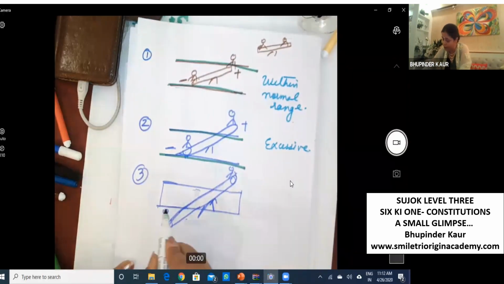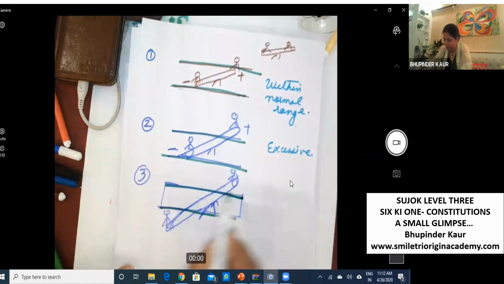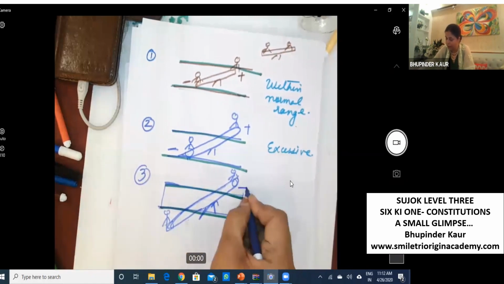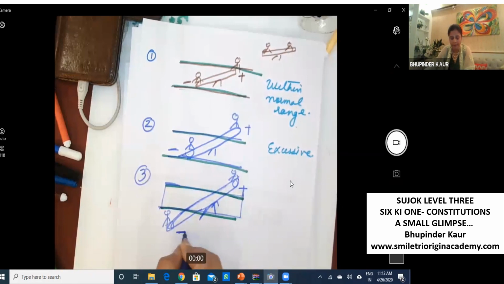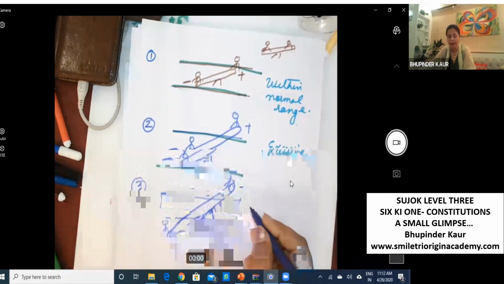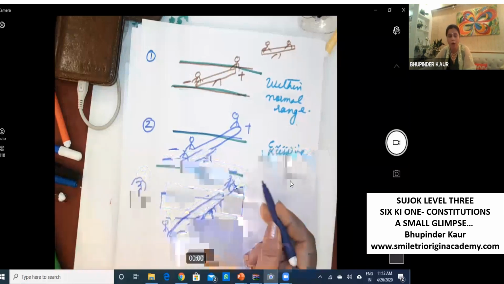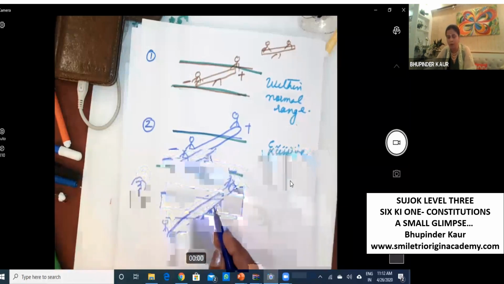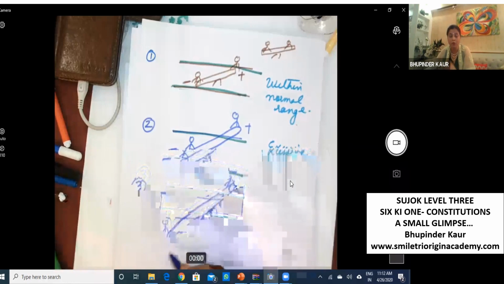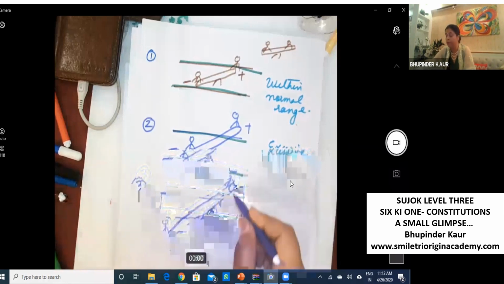This is the normal range. This is plus and this is minus. Oh, this is imbalance of energies. Excessiveness has crossed the normal range and deficiency has also crossed the normal range. Too much deficient, too much high.